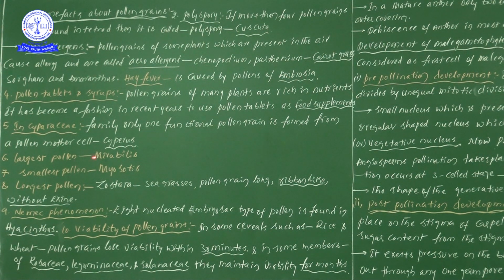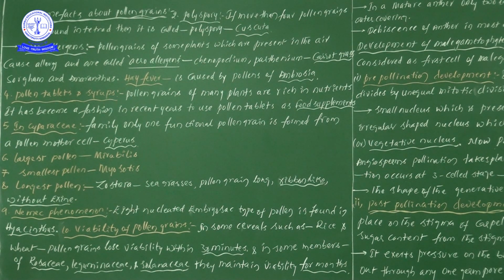Next one, largest pollen grain: Mirabilis. Next one, smallest pollen grain: Myosotis. Next one, longest pollen grains we can see in Zostera marina or Zostera. There the pollen grain shape is ribbon like, ribbon shaped, and their exine is absent.